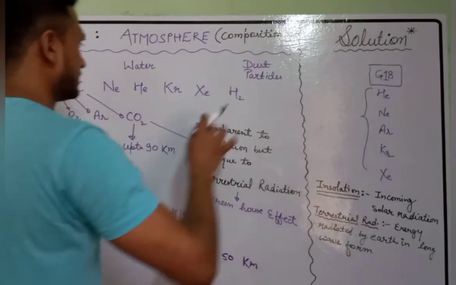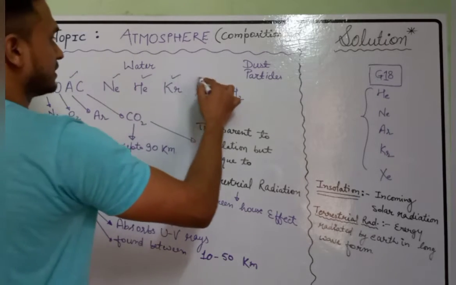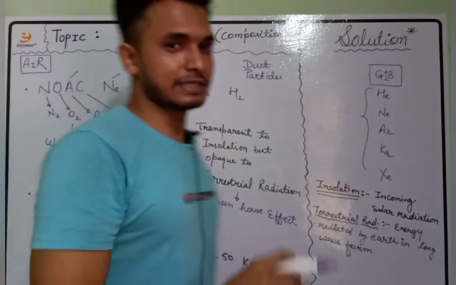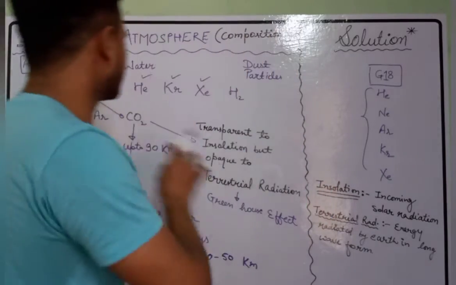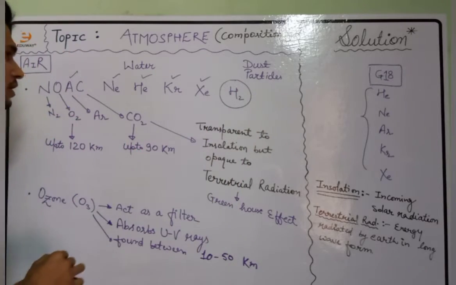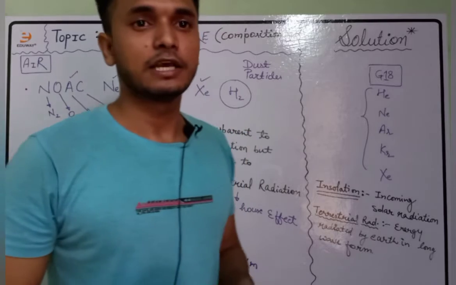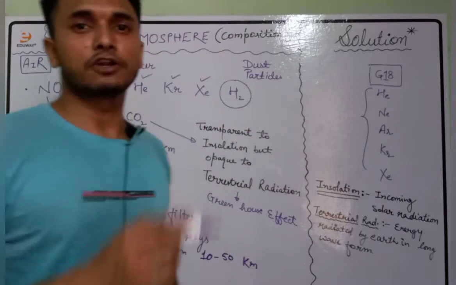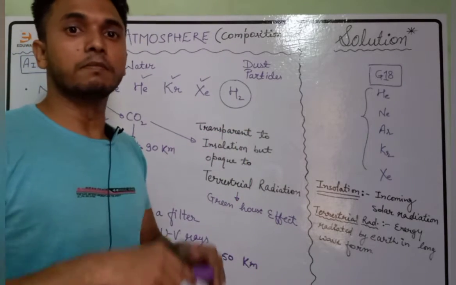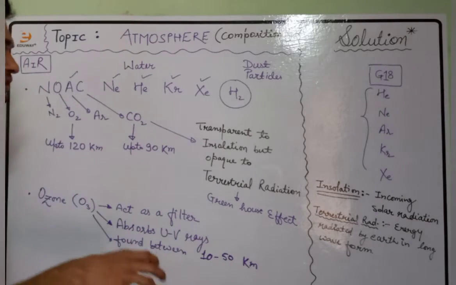These are the stable gases, the noble gases, which are present in the atmosphere. Hydrogen has a very low density. Because of their density, the gases which are low in density will mostly be found in the upper layer of atmosphere in much more abundance in comparison to the gases which are denser.